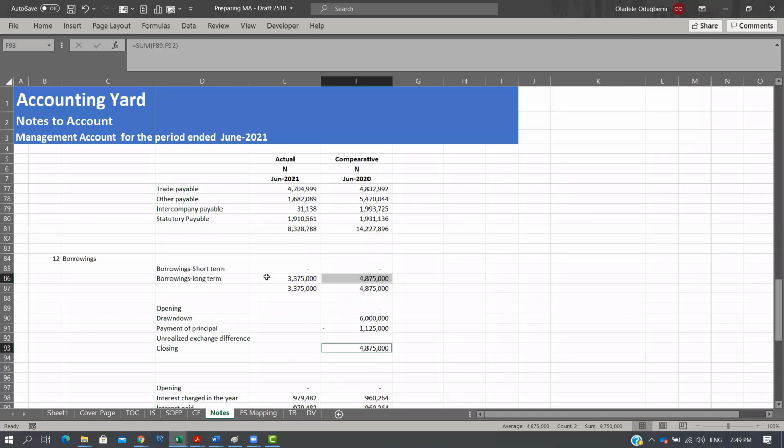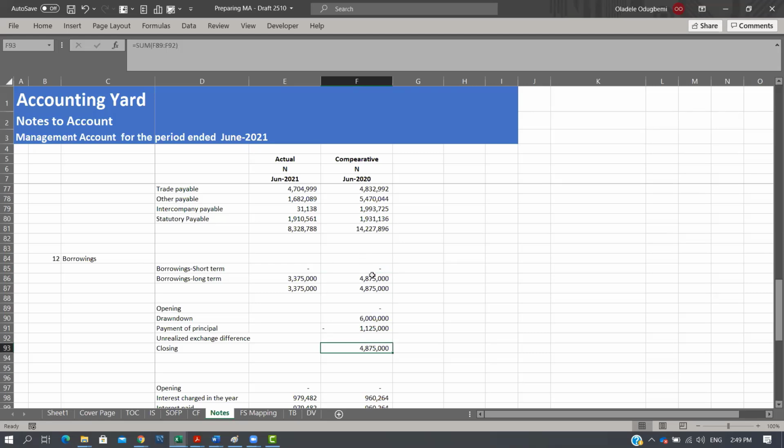Or worst case, not for this class, but something else, there's a possibility that you would have reclassified some portion of the borrowings into short term, right? Because the standard requires that whatever is repayable within the next 1 year should actually be a current element, right? We didn't do that in this current class. We're just making that known to you. Typically, you should do a classification of what is current. That means the loan element that's going to be paid in the next 1 year should be put within your short-term borrowings. So if you add this and this, it should give you this.